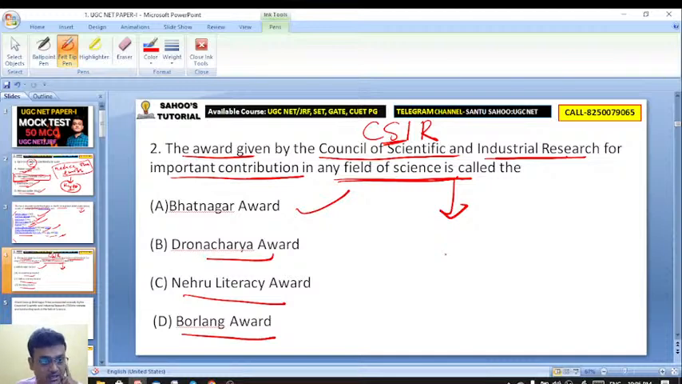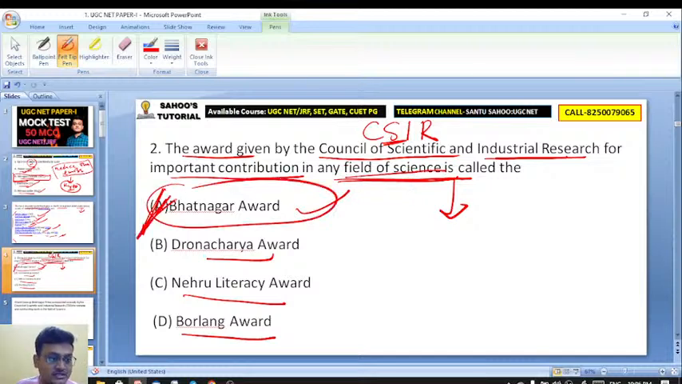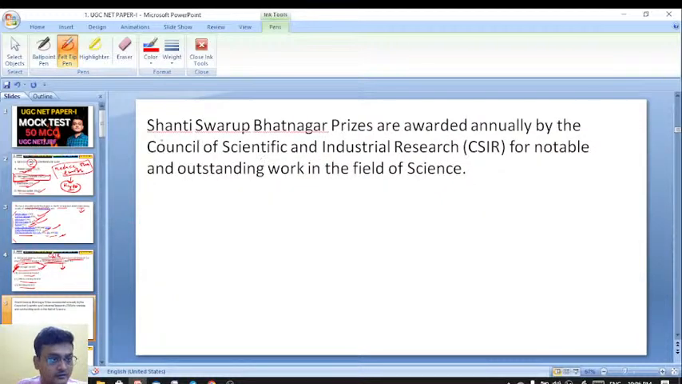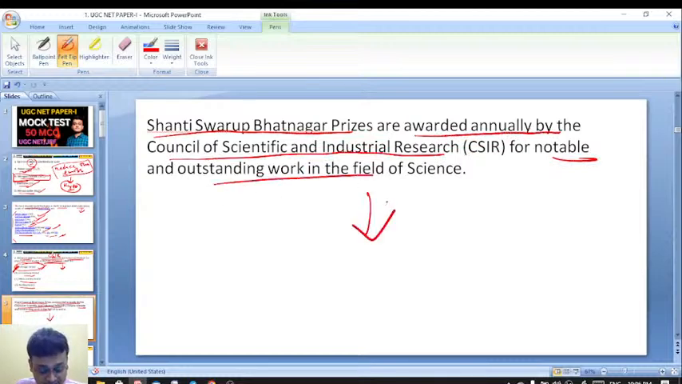Here it is Bhatnagar Award. The award given by CSIR for important contribution in any field of science is the Bhatnagar Award. So A is the right answer. Clear. And here is the explanation. Shanti Swarup Bhatnagar Prizes are awarded annually by the Council of Scientific and Industrial Research for notable and outstanding work in the field of science.